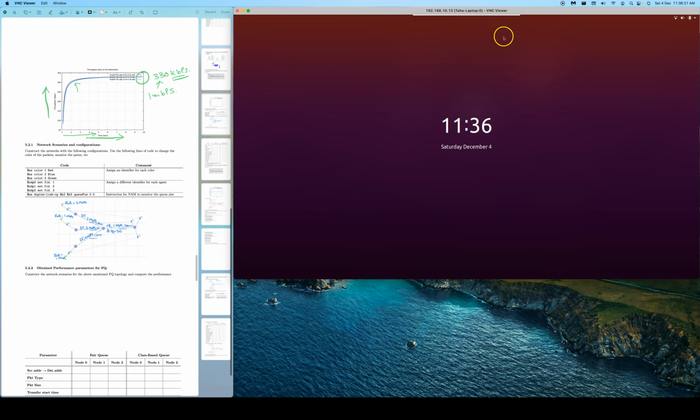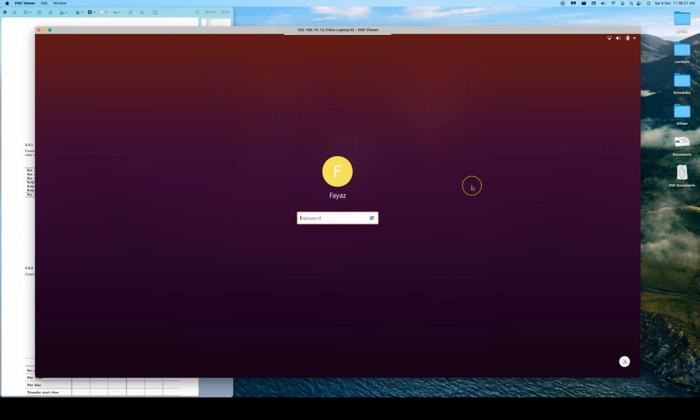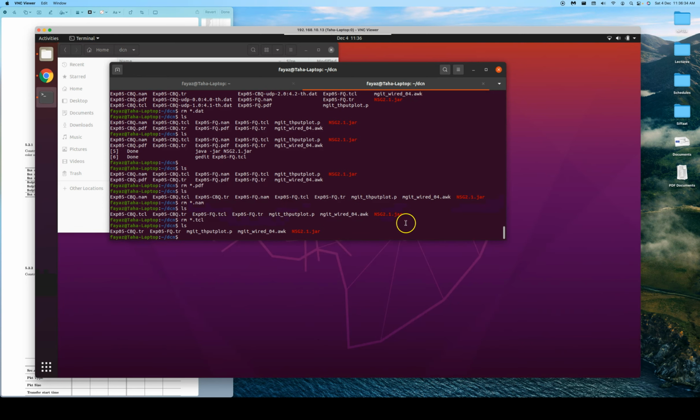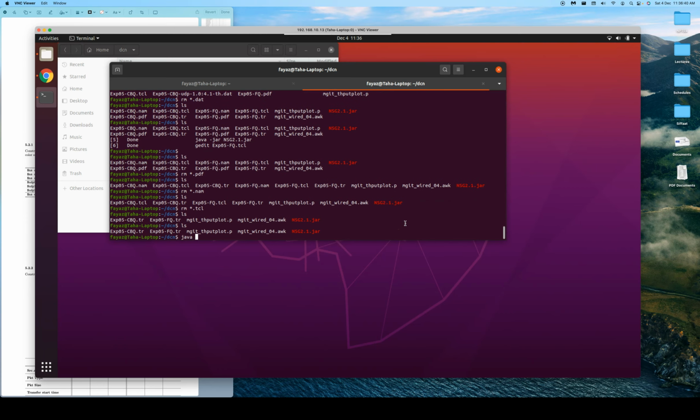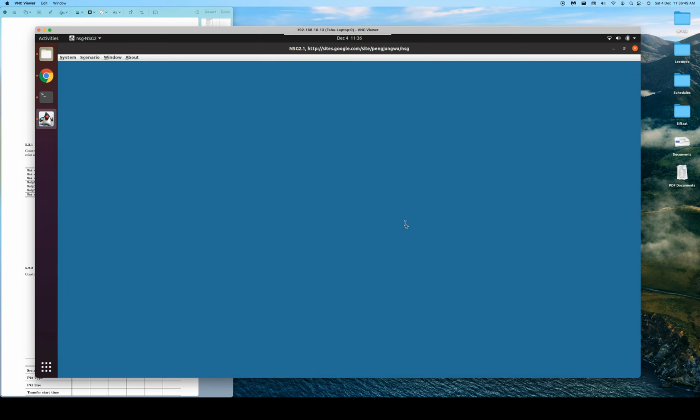Okay, we have our Ubuntu machine here, and let's zoom in here. Yeah, we are logging into the machine, and as before, we need to start the NSG. We'll start it in the background. Let's start it.